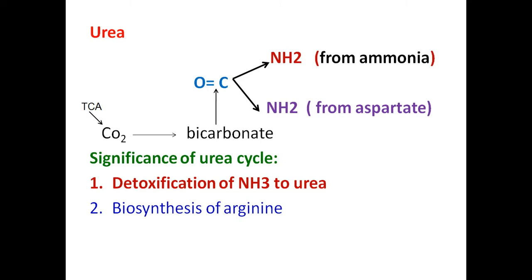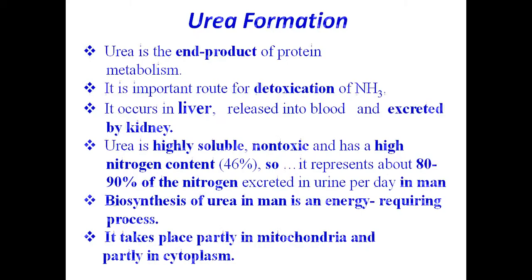What is the significance of the urea cycle? That also you should remember. The urea cycle is very important because it is involved in the detoxification of ammonia by converting it into urea, which is less toxic to the body compared to ammonia. And this is also required for the biosynthesis of the amino acid arginine. So that is why the urea cycle is very important to the body.